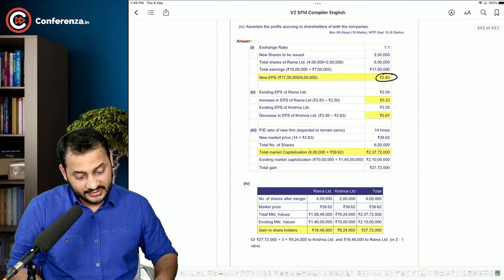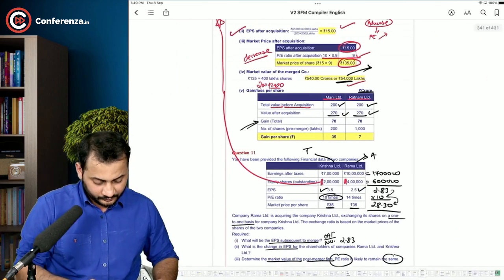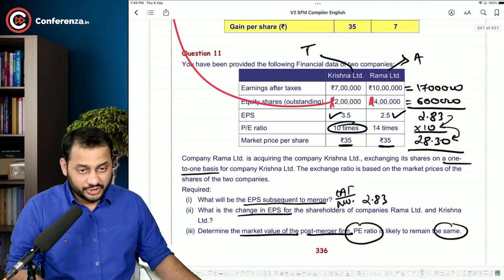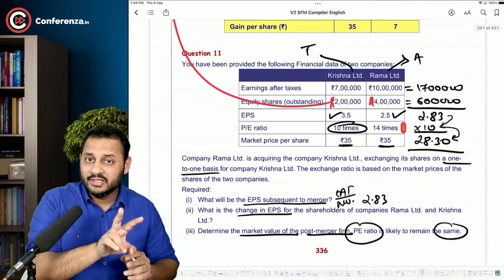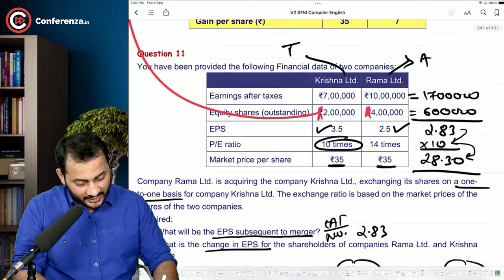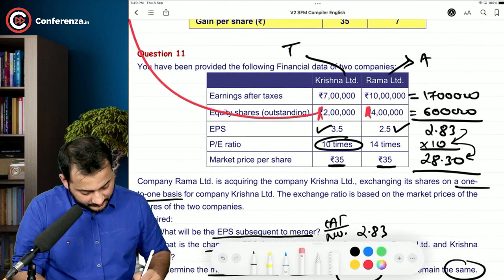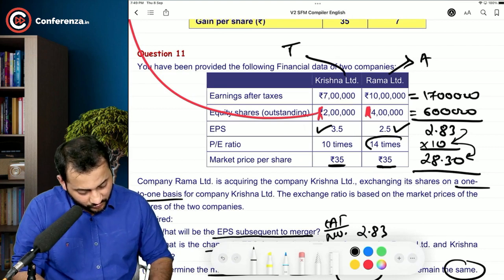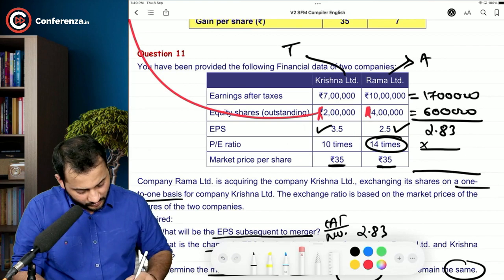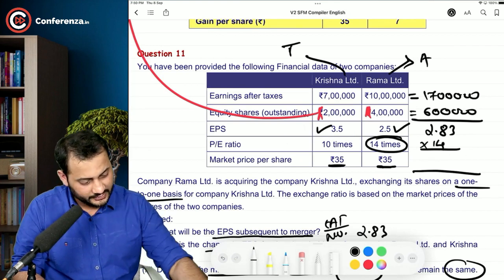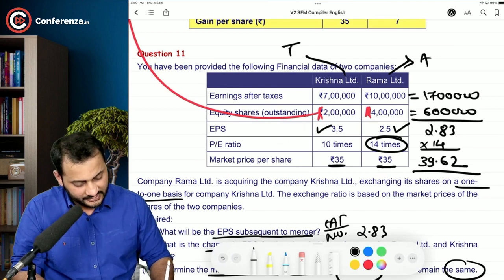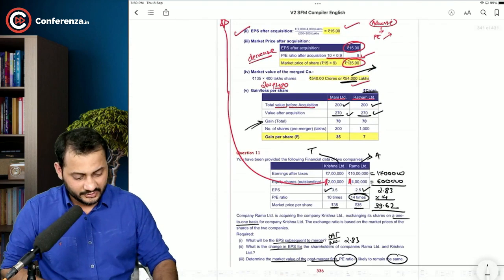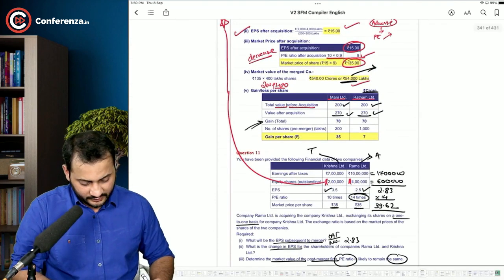Oh, that's my mistake. I made the same mistake. The question is saying that the acquirer's P/E ratio will continue. The acquirer is Rama Limited, right? Not Krishna. So 14 will be the P/E ratio that will continue, and accordingly we will change the market price. 2.83 into 14, the market price will be 39.62. That's what the mistake was. So please learn from this mistake.